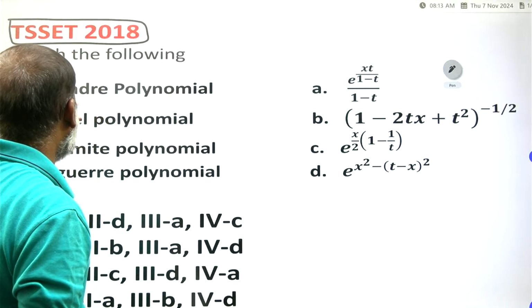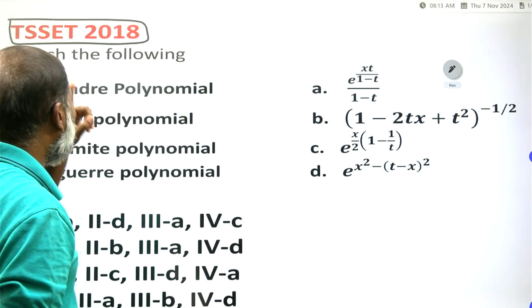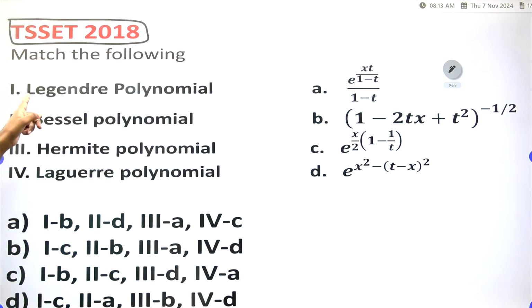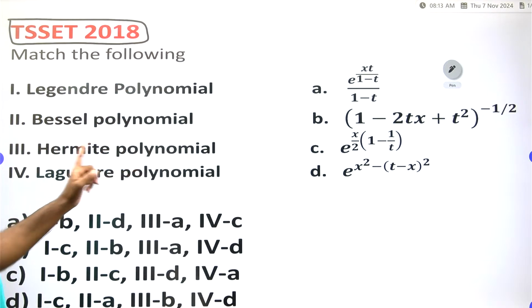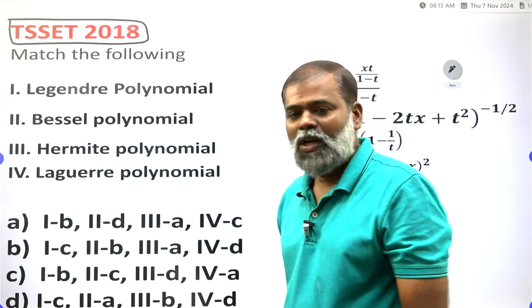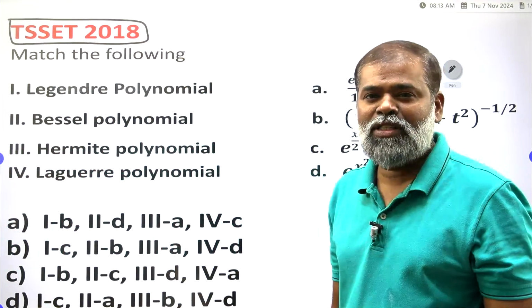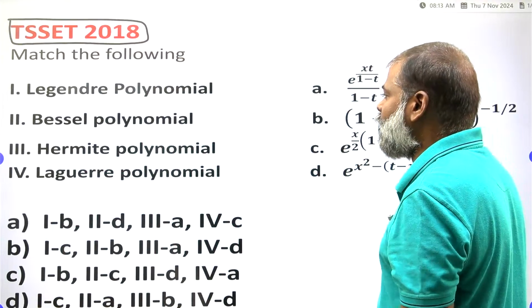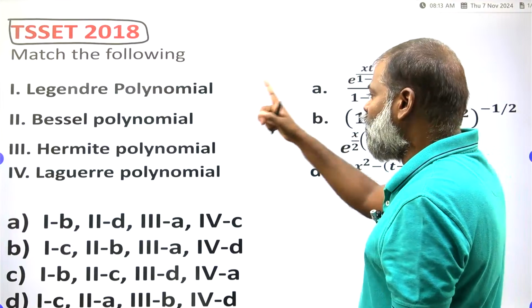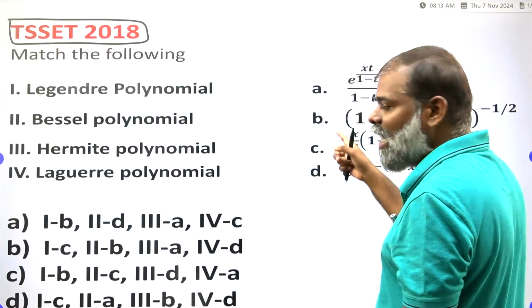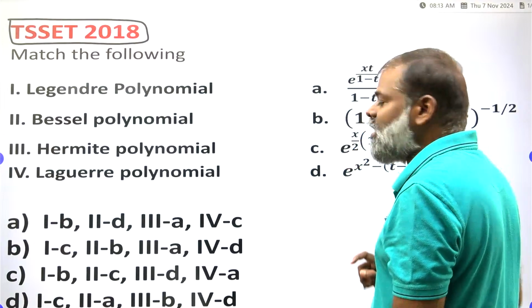The eligibility test, in 2018 they conducted the exam. They are asking: match the following. Legendre polynomial, Bessel polynomial, Hermite polynomial, and Laguerre polynomial. They are giving the generating functions of the polynomials, with 1, 2, 3, 4 on one side and A, B, C, D on the other side.